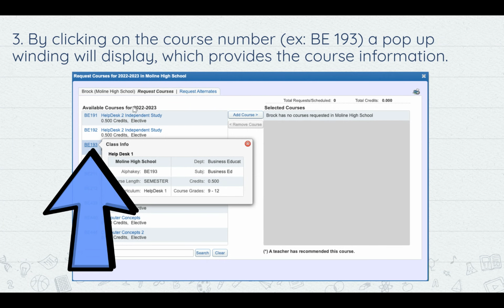Then you're going to get this whole list on the left side of available courses. As you're looking through the available courses, you'll see those course numbers that we were talking about in the course catalog, and you can click on those course numbers to open it up and give you a little bit more information about the course.